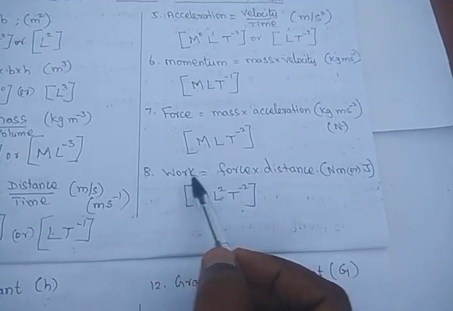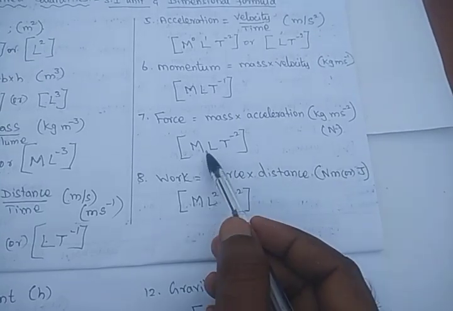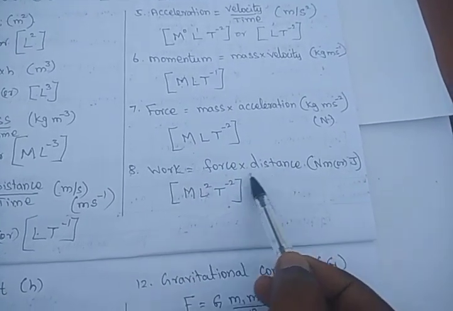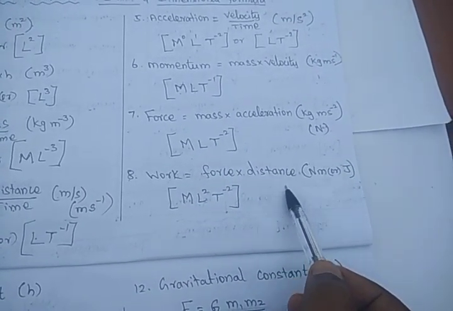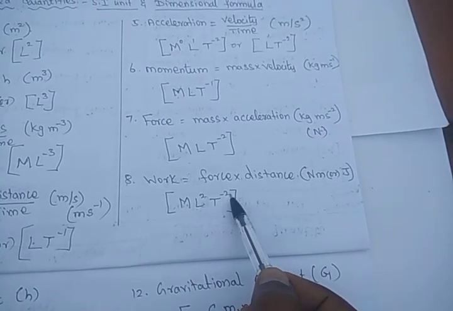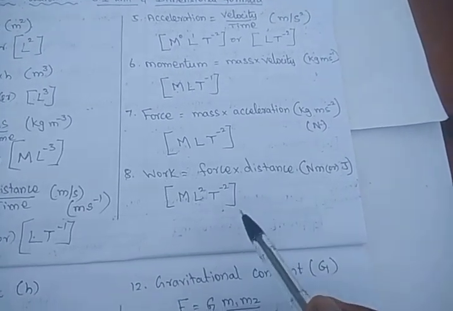Similarly for work, force into distance. So force is M L T power minus 2, and we get the distance L also. So M L squared T power minus 2, as one more L will be multiplied.